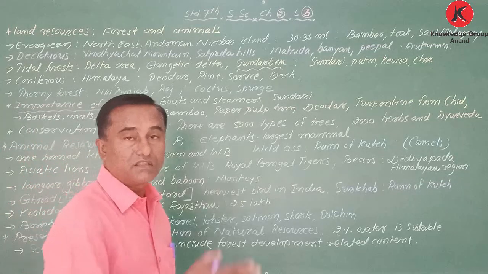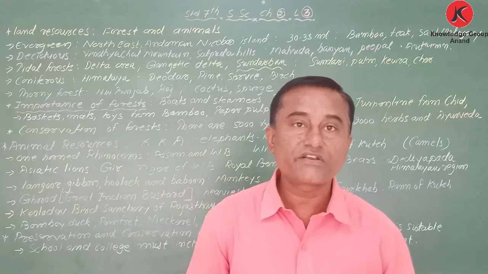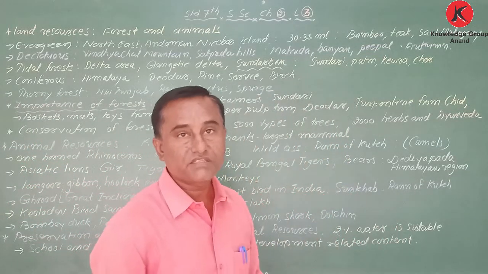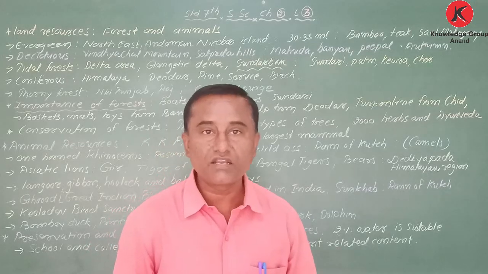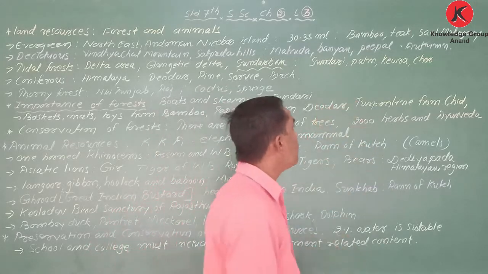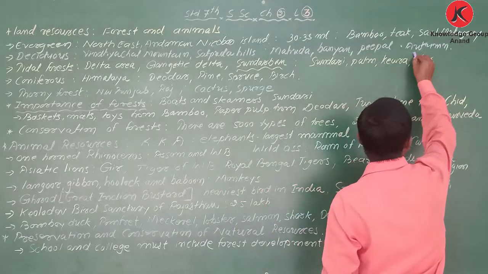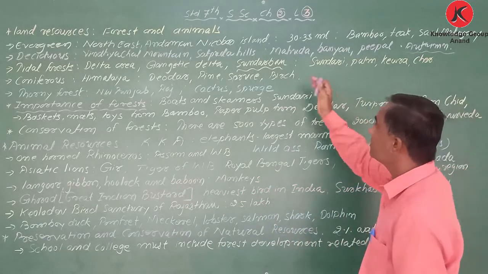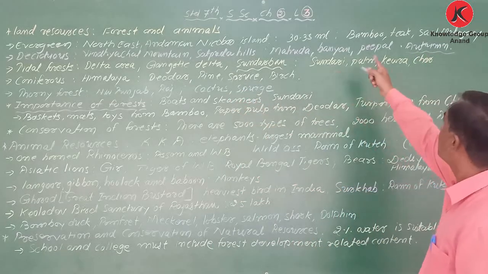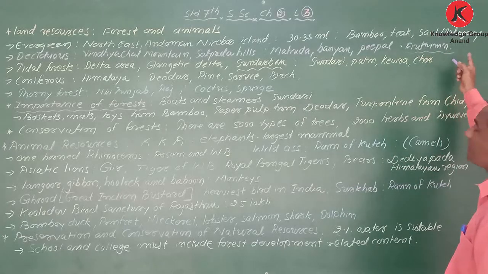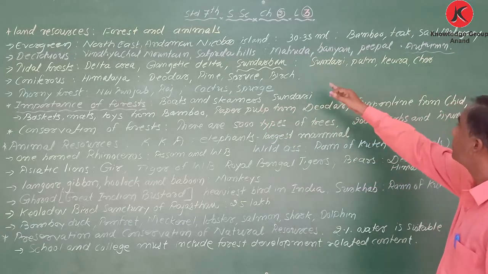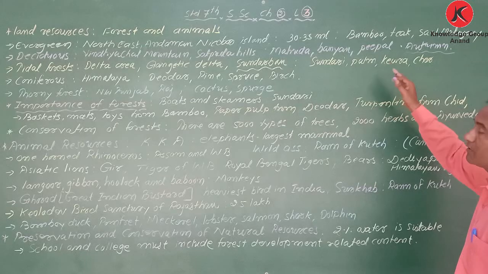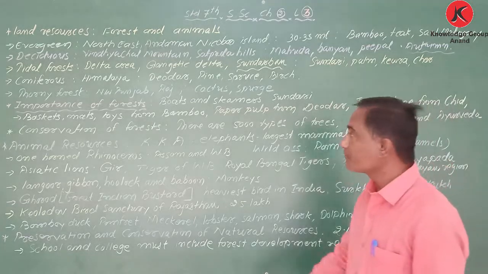My dear student, the trees of this forest shed their leaves especially in the autumn season. So for evergreen forest, bamboo, teak, sal, mahogany, sisam are there, while in deciduous forest, mahua, banyan, peepal are the main trees.